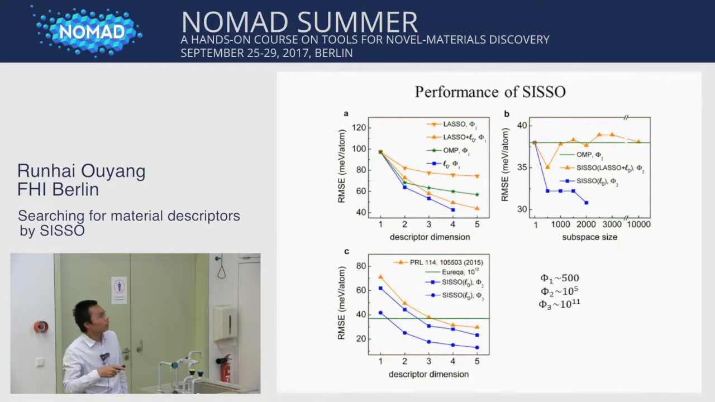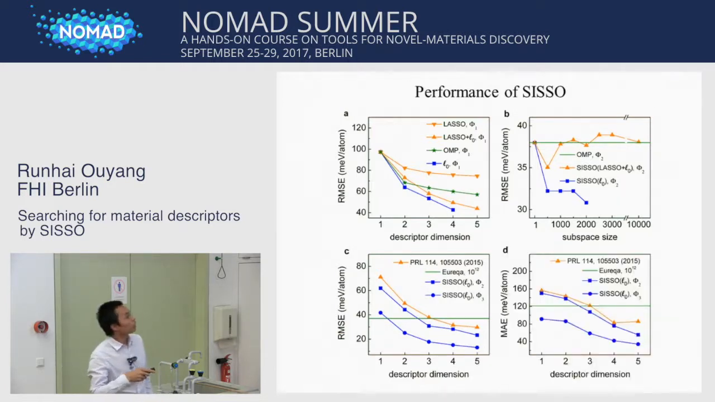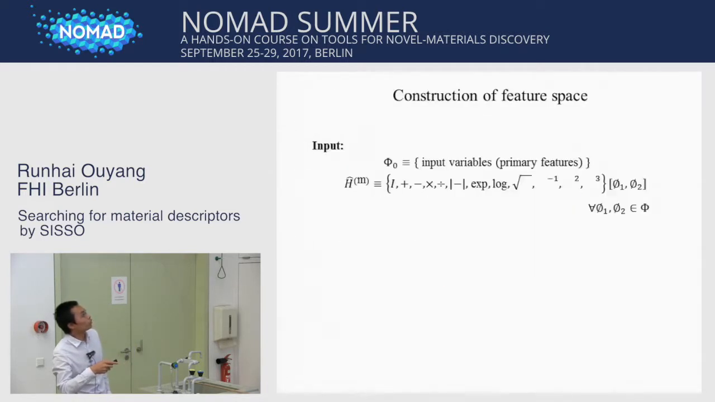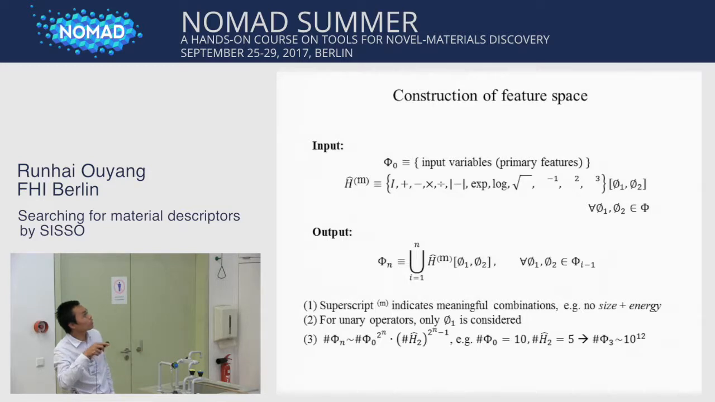Could you repeat the meaning of the phi 1, phi 2, and phi 3? Yes. So feature space construction. So here phi 0 is the input variables, right? Then we apply the operator set to phi 0, then we get a phi 1. And we apply it to phi 1, we get a phi 2. And finally, we find the union of all this.